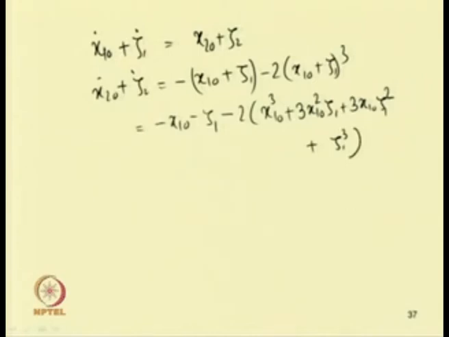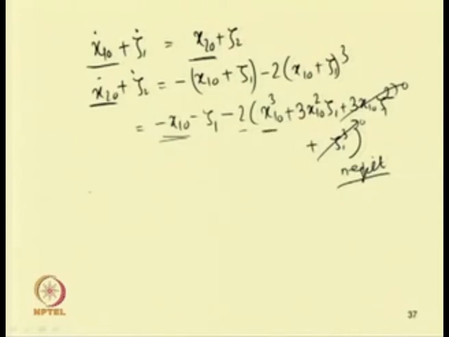And here as zeta 1 is a small perturbation of this zeta 1 0, we can neglect the higher order terms, that means we can neglect this zeta 1 square term and zeta 1 cube. So, these two terms we can neglect, and so we can write this equation. Also, we know that x1 0 dot equal to x2 0 and x2 0 dot equal to minus x1 0 minus 2 x1 cube.